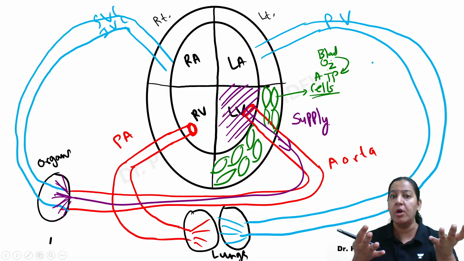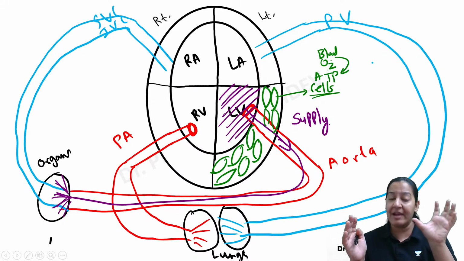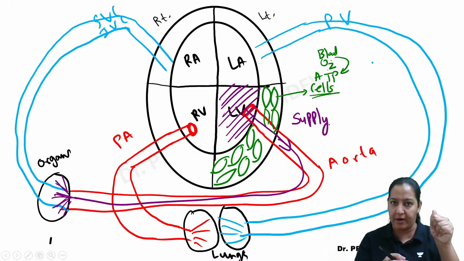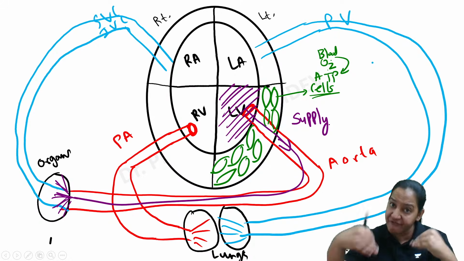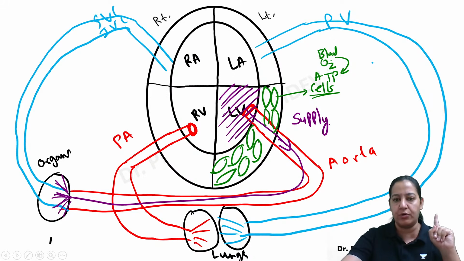That is my question to you. For contracting, the heart also requires blood. The heart is also a human body organ. When the left ventricle contracts, it gives blood to all body organs via the aorta, right? But from where does the left ventricle, or the heart, get blood? The answer is coronary. You got my point?